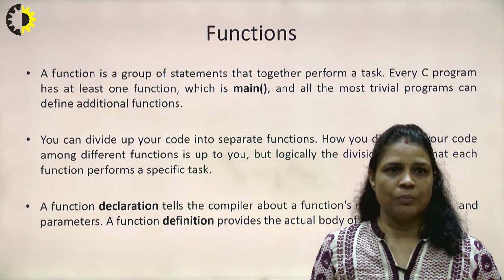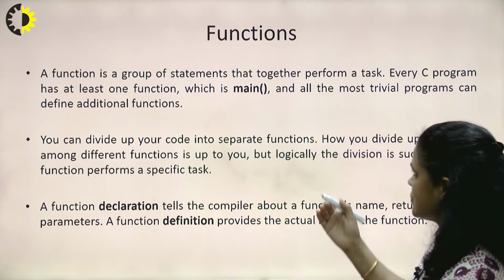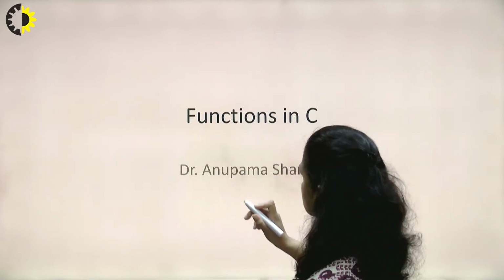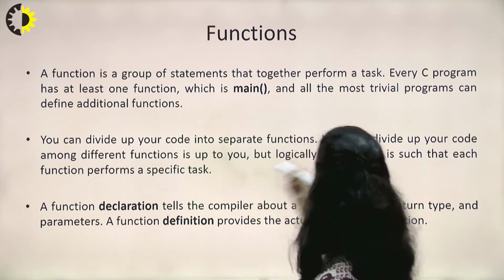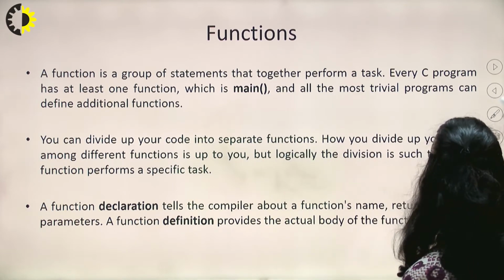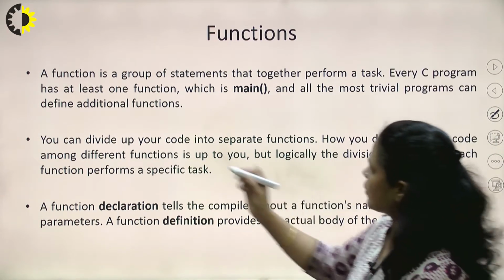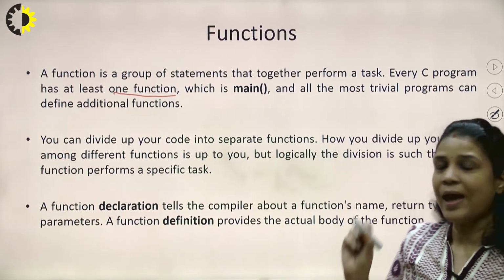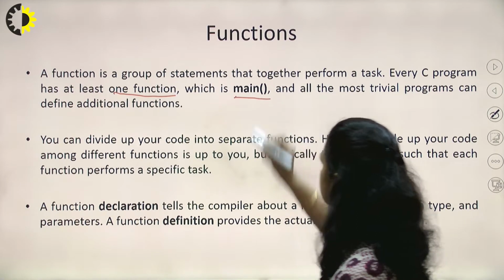Every C program will have at least one function, and that is main basically.